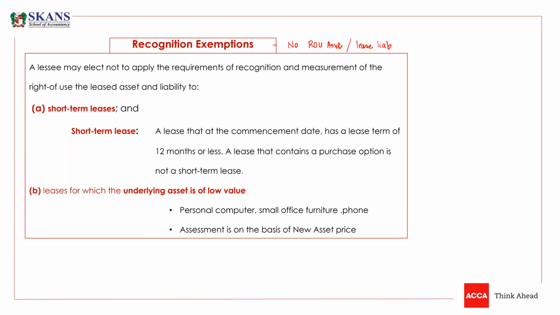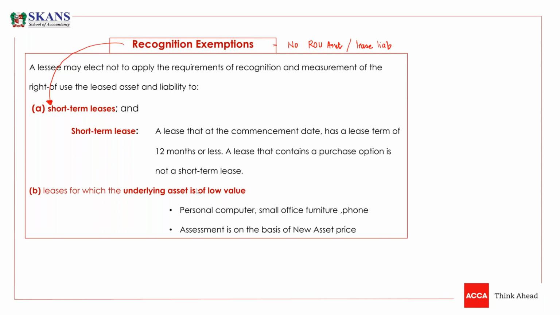Now listen carefully, there are two exceptions. These exceptions are not compulsory. These are optional. If an entity wants to book right of use asset and lease liability, they can do that. But this is not practically possible or cost effective or beneficial for any party. So it's better to apply this exception.